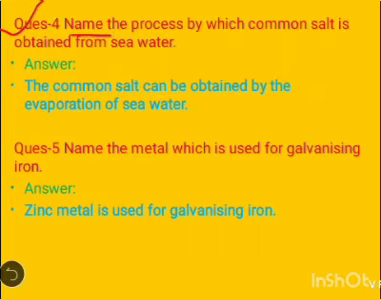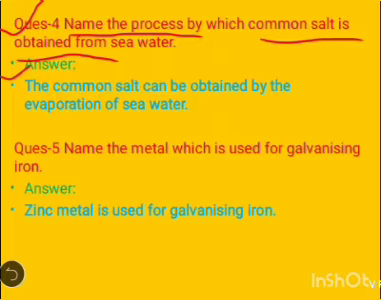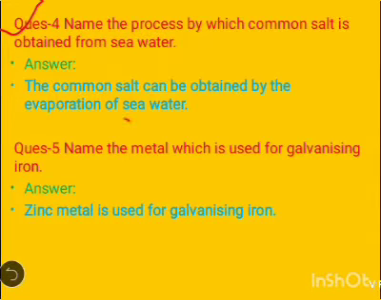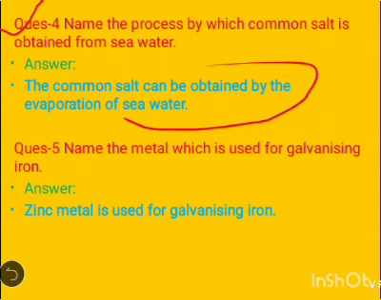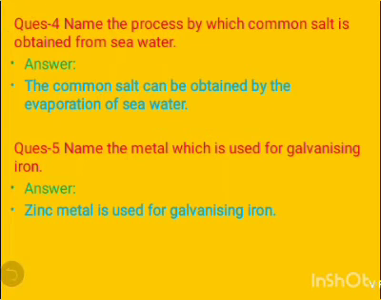Fourth question is, name the process by which common salt is obtained from sea water. Answer is, the common salt can be obtained by the evaporation of sea water. This process is known as crystallization. This is an example of physical change.